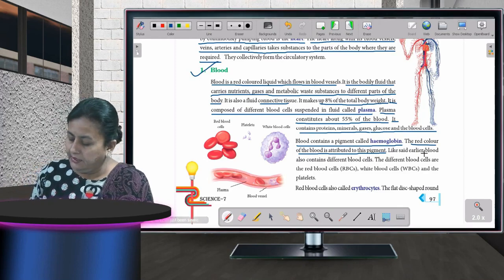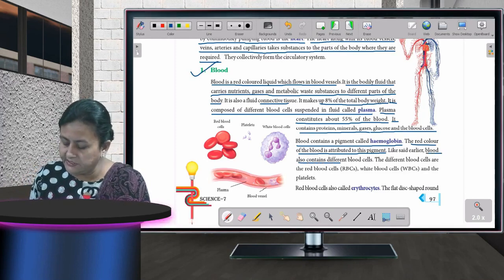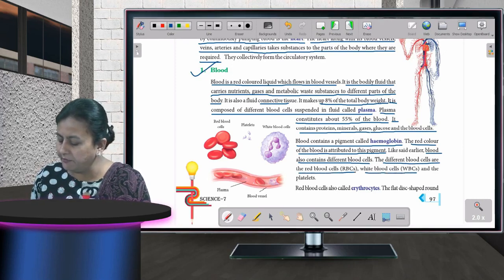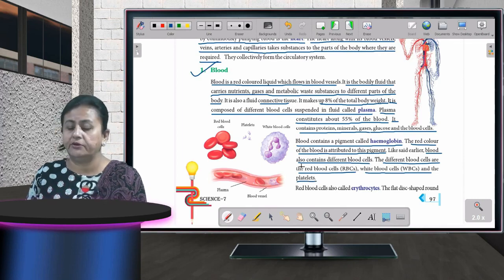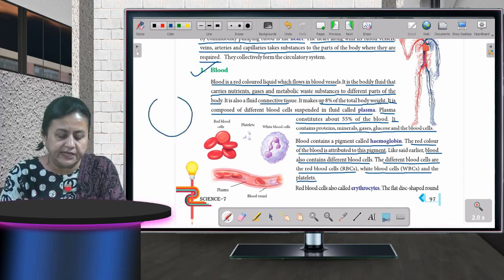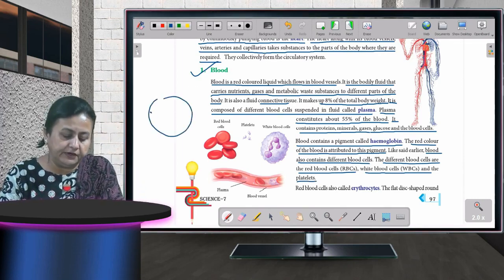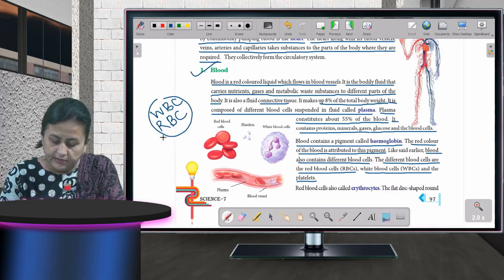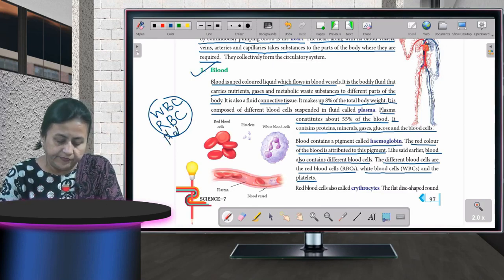Blood also contains different blood cells. The different blood cells are RBCs, white blood cells, that is WBCs, and platelets. Children, see, blood is there. What is it made up of? It is made up of WBCs, RBCs and platelets.